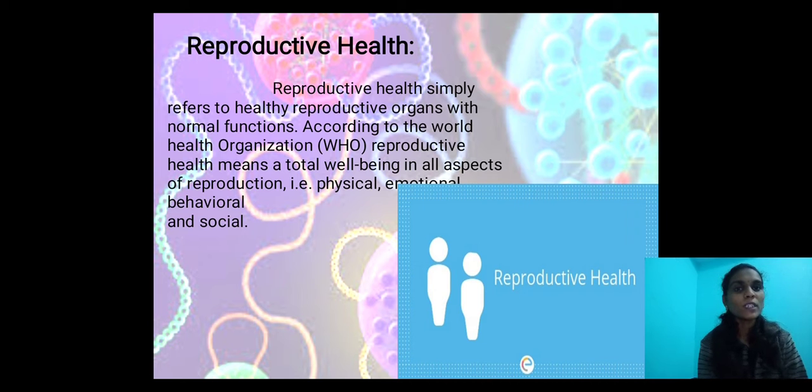Total well-being means the functions of reproductive organs, and also physical, emotional, behavioral and social well-being, that is, mental, physical, emotional and social well-being.